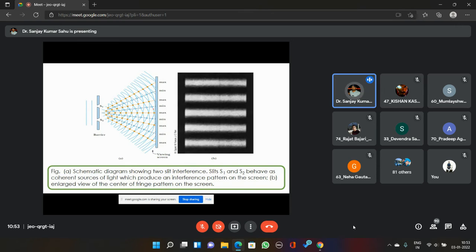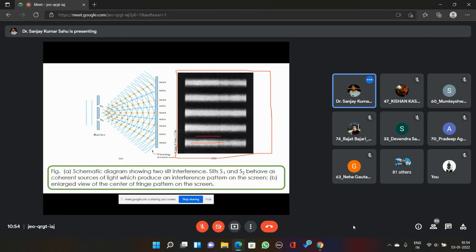At a certain distance, if you place a screen, you will get this fringe pattern. Somewhere it will be bright, somewhere dark. This is called an interference fringe pattern from Young's double slit experiment.